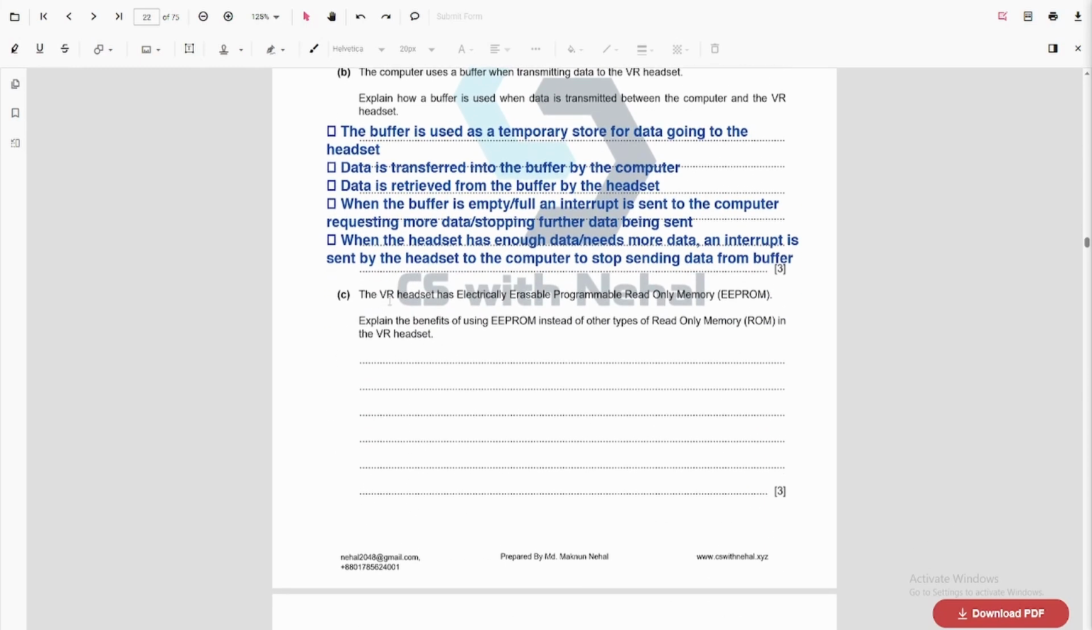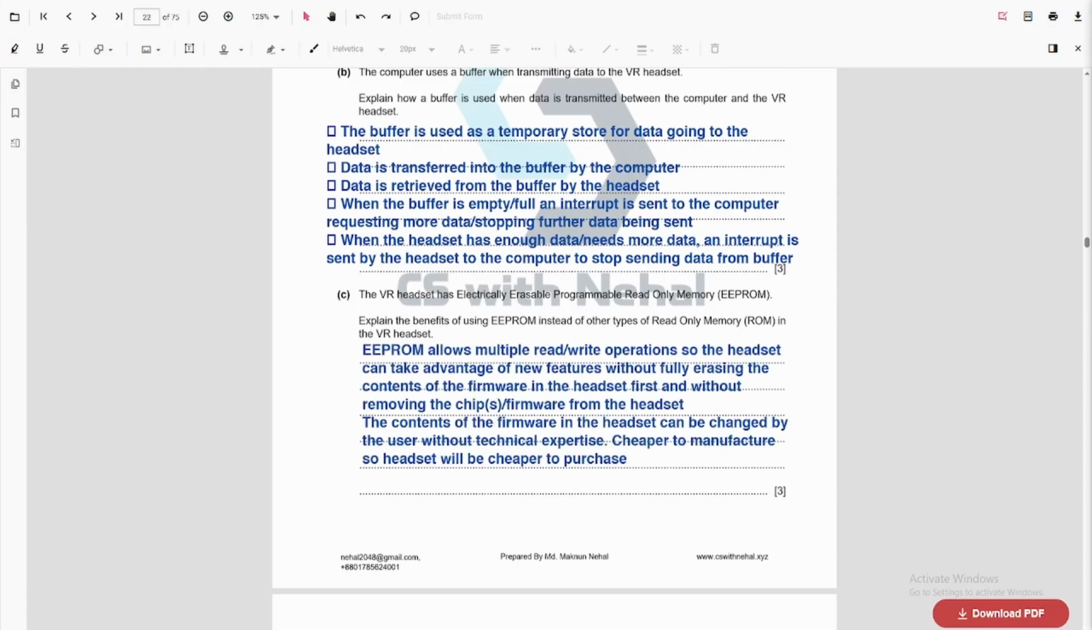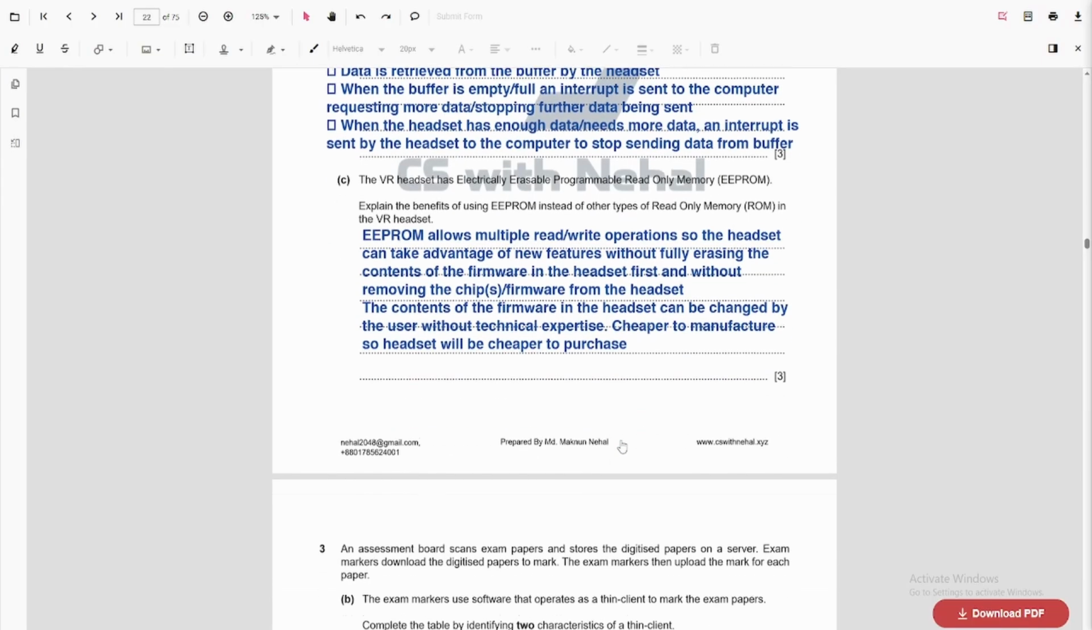Right. So the VR headset has electrically erasable, programmable, read-only memory. Explain the benefits of using EEPROM instead of other types of read-only memory in the VR headset. Alright. So we use an EEPROM because it is electrically erasable, right? So this allows multiple read or write operations. The headset can take advantage of new features without fully erasing the content of the firmware in the headset first, and without removing the chips or firmware from the headset. The content of the firmware in the headset can be changed by the user without technical expertise, and it is cheaper to manufacture, so the headset will be cheaper to purchase.